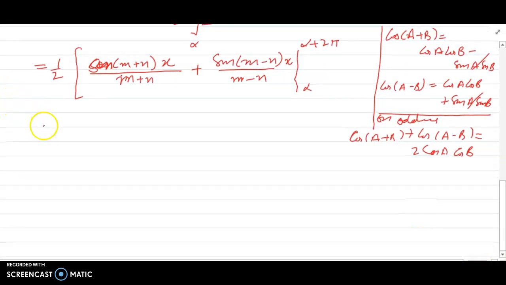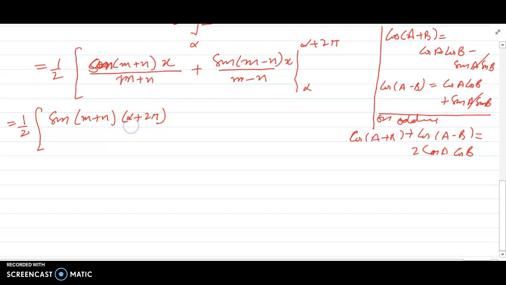It is 1 by 2 times the upper limit, you will get sine of m plus n times alpha plus 2 pi divided by m plus n, plus sine of m minus n times alpha plus 2 pi divided by m minus n.